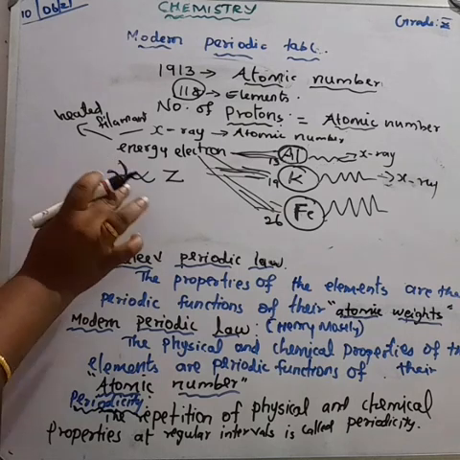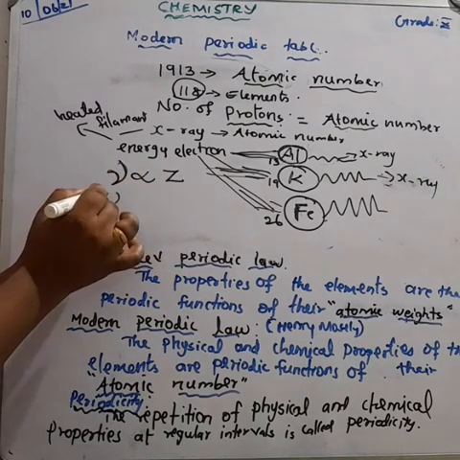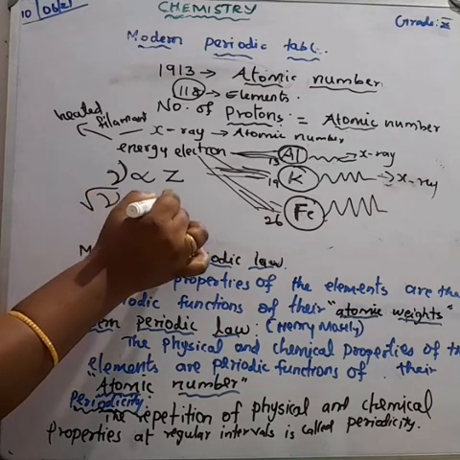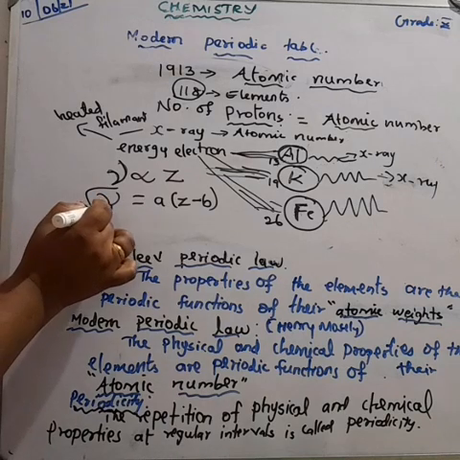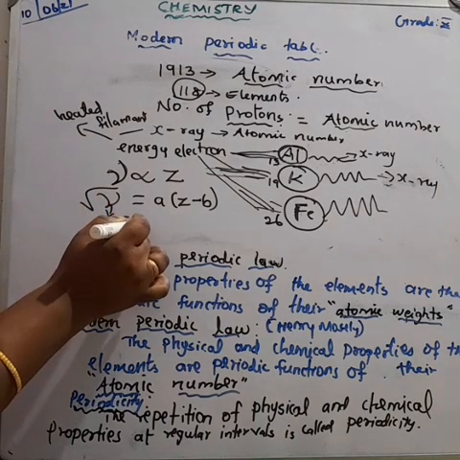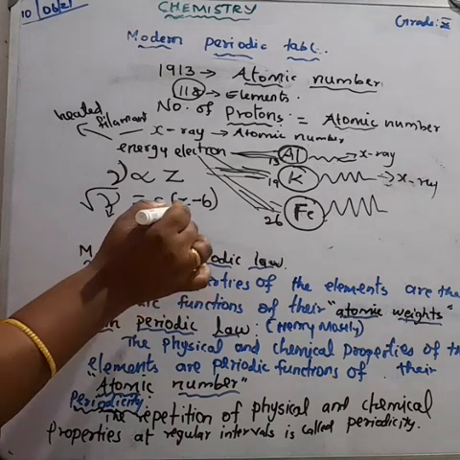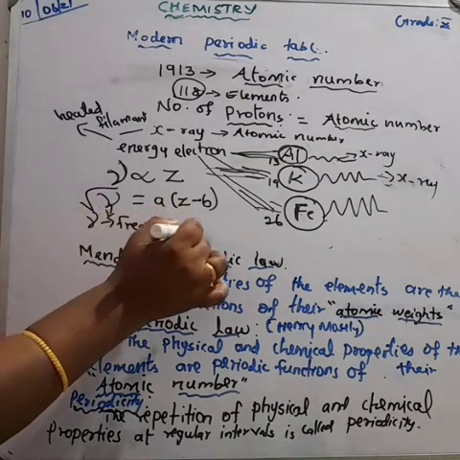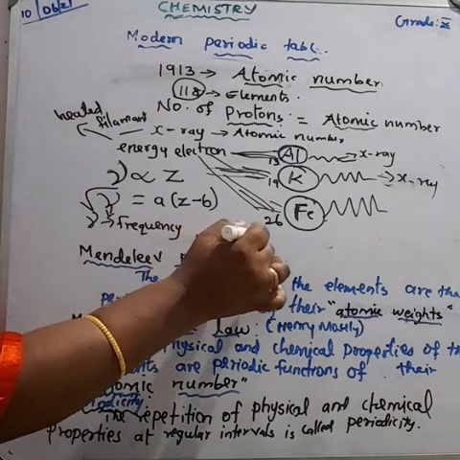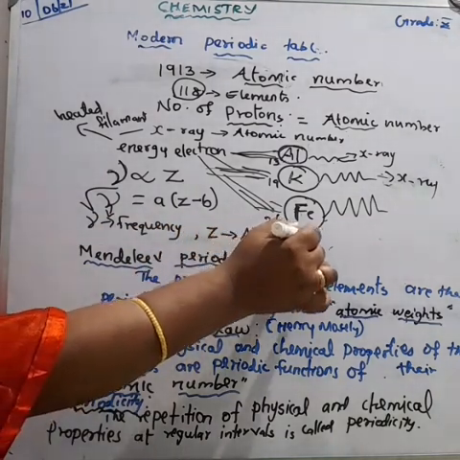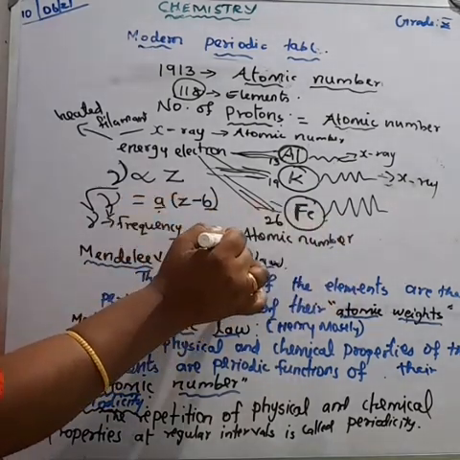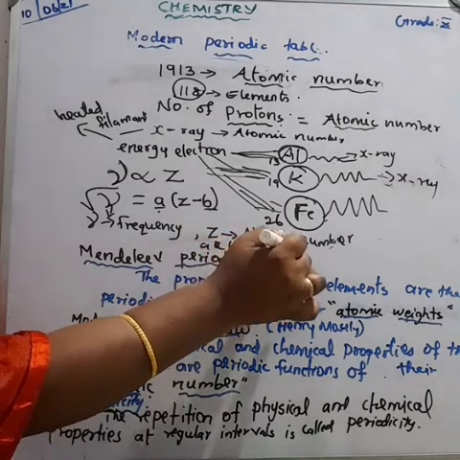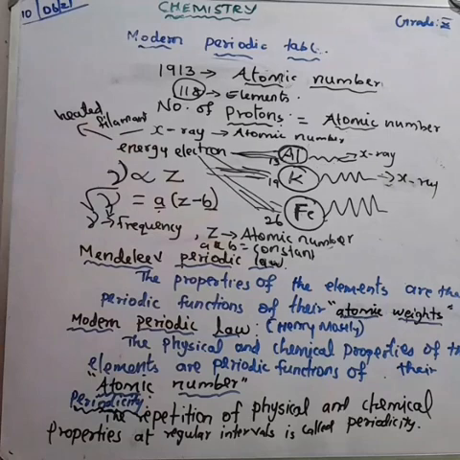So the square root of frequency is equal to a into Z minus b, that is, root nu = a(Z - b). Here nu indicates the frequency of the X-rays emitted by the element, Z indicates the atomic number, and a and b are constants.